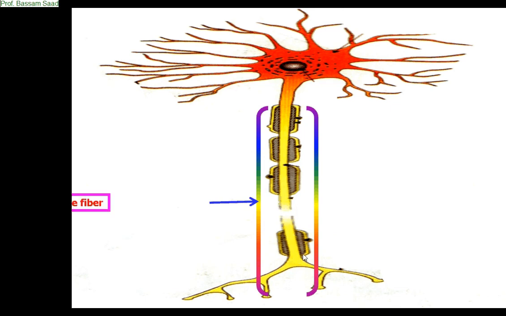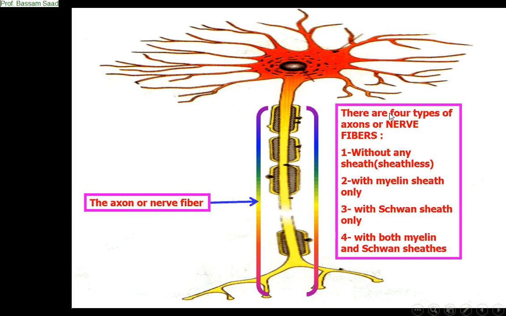I want you to remember that the nerve fiber may be an axon, and may be it is a dendrite. We'll see this later. So there are four types of axons or nerve fibers: without any sheath, sheathless, meaning no myelin and no Schwann, with only myelin sheath, or with Schwann sheath only, or with both myelin and Schwann sheath. We'll see what is the role of each, or what is the main role of myelin sheath especially.